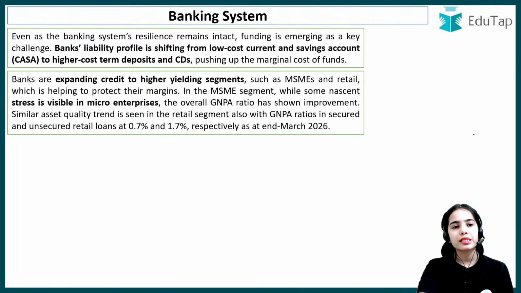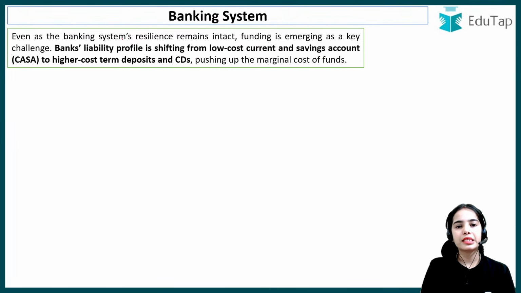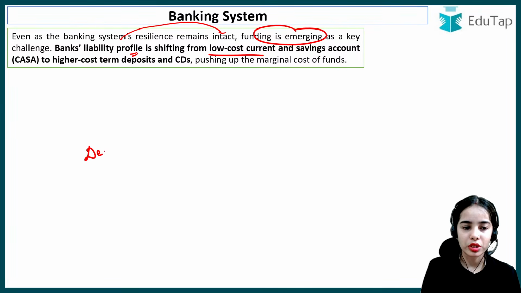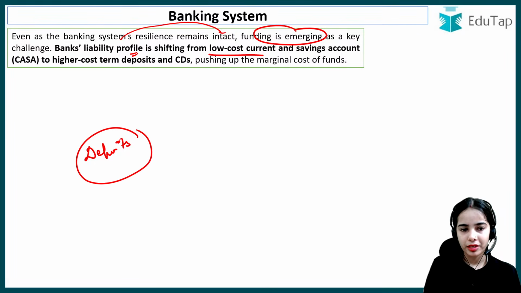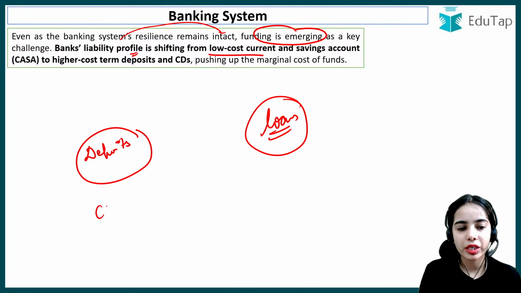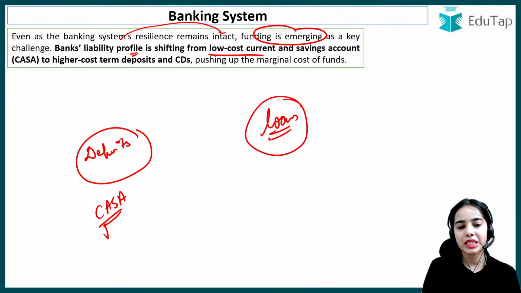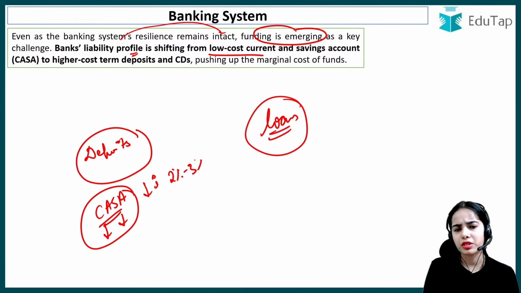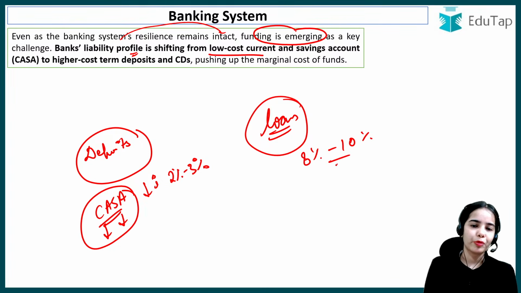Now, coming to the banking system. So, even as the banking system resilience remain intact, funding is emerging as a key challenge. A bank's liability profile is shifting from low cost current. See, basically, banks take the deposits, and from the collected deposits, the bank provide the loans. Now, previously, what was happening that there were more CASA deposits. That means current account, saving account. For these deposits, there is less interest that has to be paid, 2%, 3%. While on the loans, the bank was getting the interest of 8% to 10%, let's say, on average.